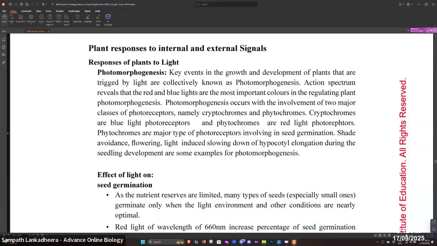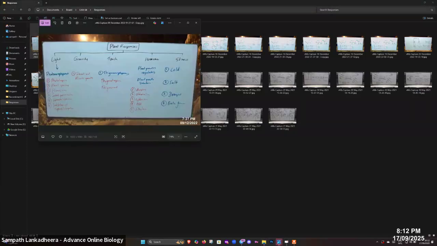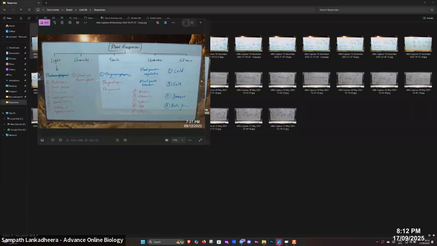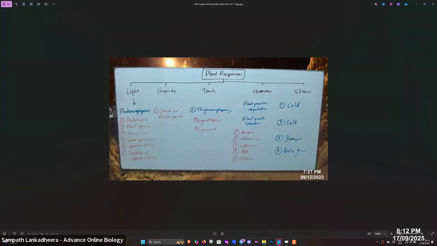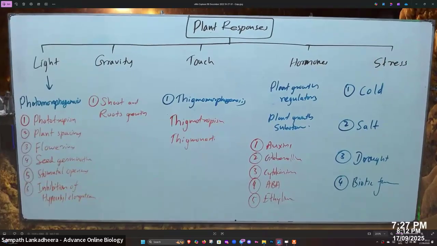So we will talk about plant responses we classified: plant responses to light, plant responses to gravity, plant responses to touch.